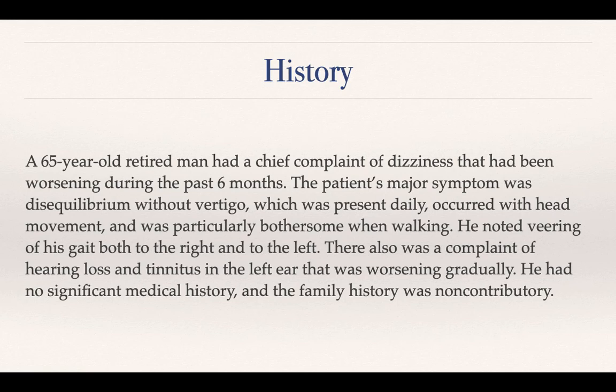The history is a 65-year-old retired man who had a chief complaint of dizziness that had been worsening over the past 6 months. The patient's major symptom was disequilibrium without vertigo, which was present daily, occurred with head movement, and was particularly bothersome when walking. He noted veering of his gait both to the right and to the left. There was also a complaint of hearing loss and tinnitus in the left ear that was worsening gradually. He had no significant medical history and the family history was non-contributory.